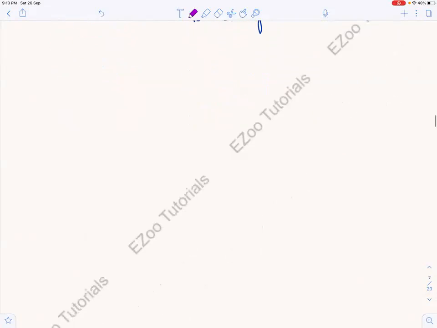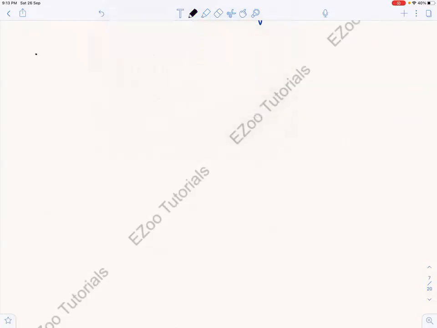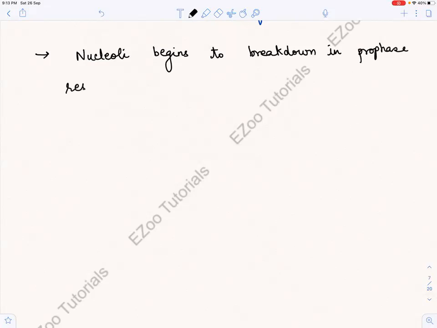Now एक point हमने और पढ़ा था, nucleoli breakdown, right? So nucleoli क्या होगा? Nucleoli begins to break down. अब आपको ये बिल्कुल you should remember, if the nucleoli is getting broken, what will happen? It will result in what? It will result in the discontinuation of ribosome production.